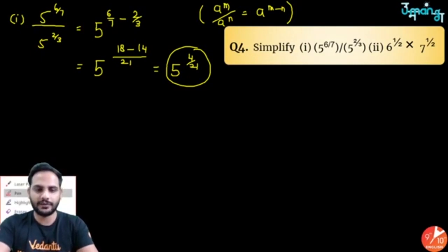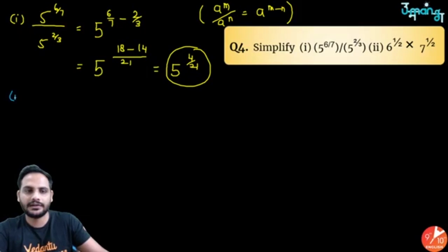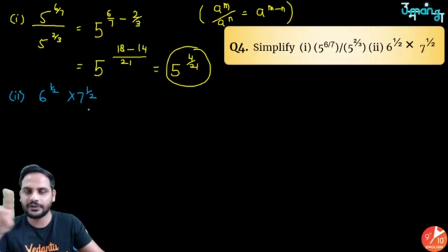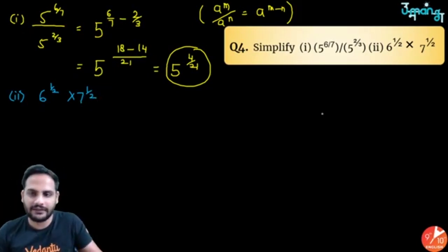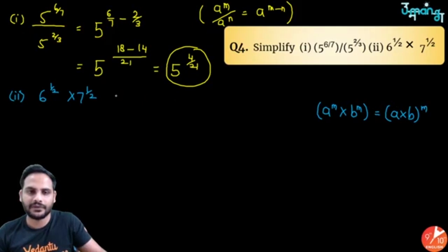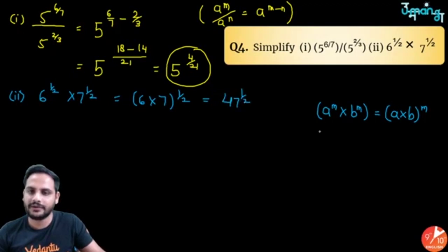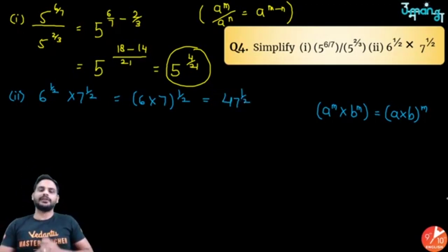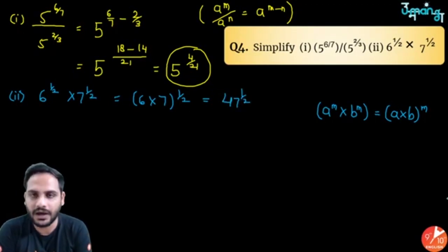So the second question is 6 raised to the power half into 7 raised to the power half. Now you see the exponents are the same but the bases are different. So I will use the law a raised to the power m into b raised to the power m. Take the power common: (a into b) raised to the power m. So it will become (6 into 7) raised to the power half. That is 42 raised to the power half.